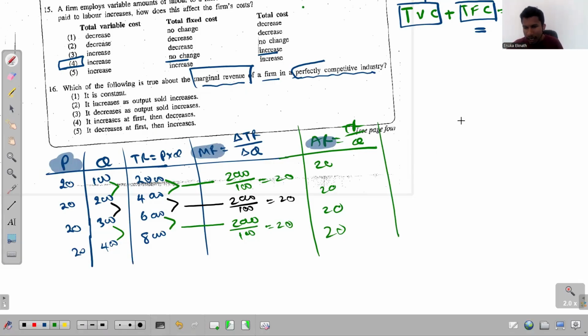If you just draw a demand curve, the shape of the demand curve faced by one firm in the perfectly competitive market structure is this. That's a perfectly elastic demand curve. So this is the quantity, this is the price, and this is the demand curve. Remember, this is the demand curve faced by one firm in the industry.